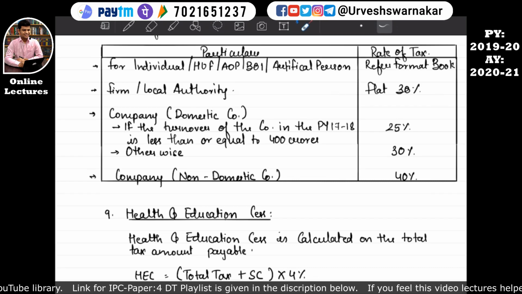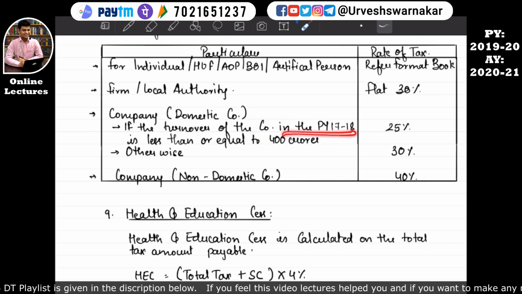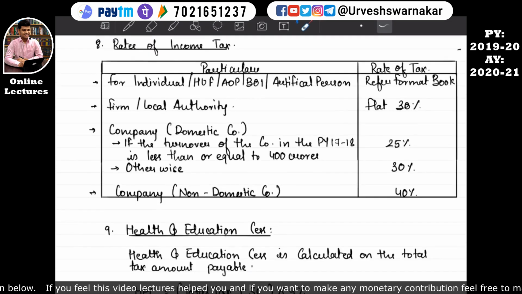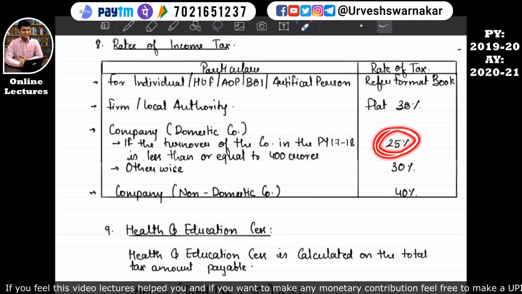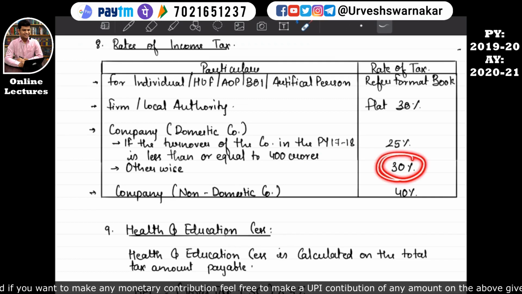So what about in case of a company? If it is a domestic company, that is an Indian company, and the turnover of the company in the previous year 17-18, let's understand previous year as a financial year, is less than or equal to 400 crores, then the rate of income tax is 25%. Otherwise, if the turnover of the company in the previous year 17-18 is more than 400 crores, then the rate of income tax will be 30%.